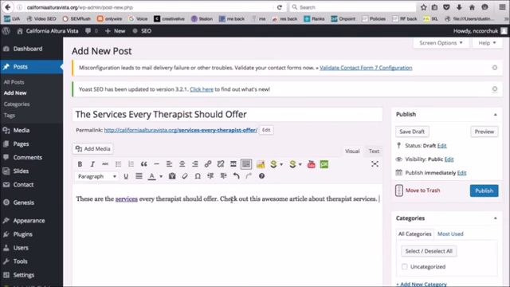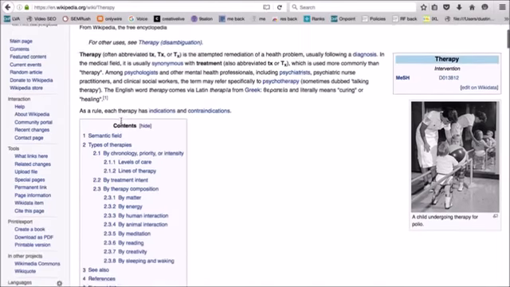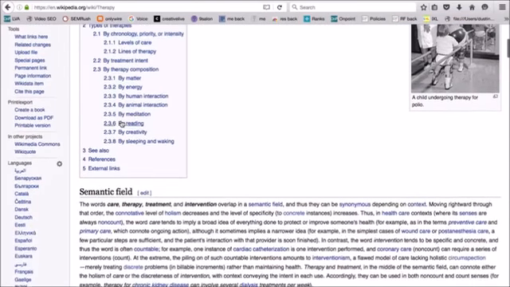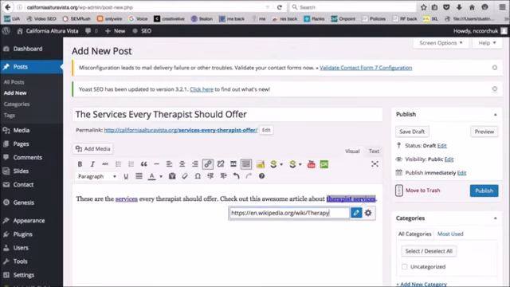So as an example, I say, check out this awesome article about therapist services. So I'm going to highlight therapist services as the anchor text. I'm going to click link, and I'm going to paste in a Wikipedia article, and I'll show you what this looks like. This Wikipedia article right here, I just pulled the URL right here, and it's just about therapy. And obviously, Wikipedia is a really high authority website, and so this is just an example. I'm not saying you actually want to link out to Wikipedia, but Wikipedia is a high authority website, and so if you link out to it because Wikipedia has relevant information about what this post is about,